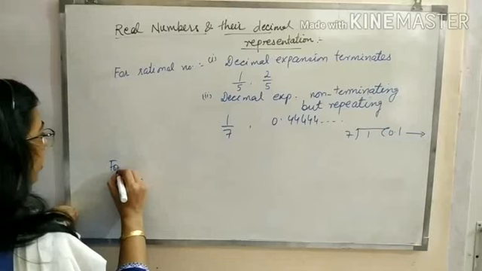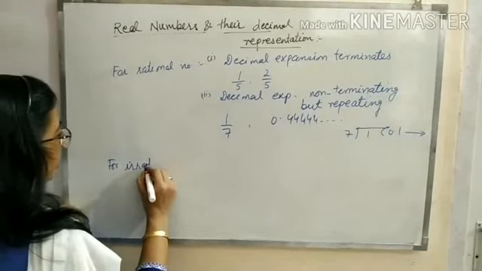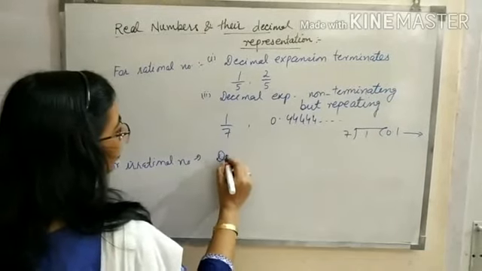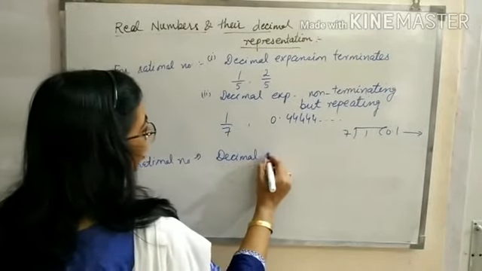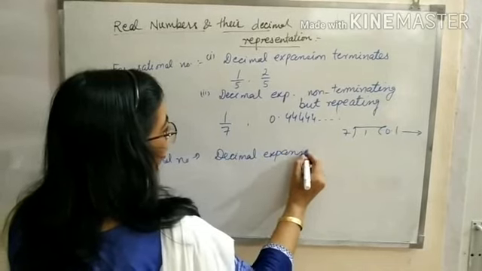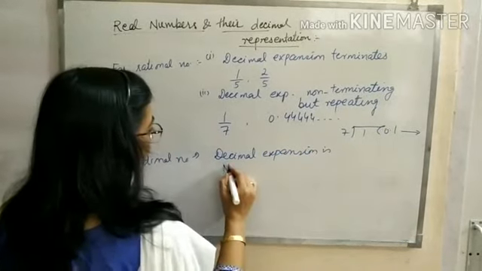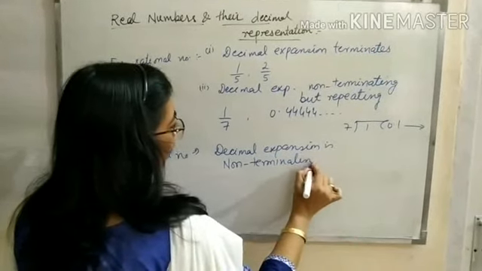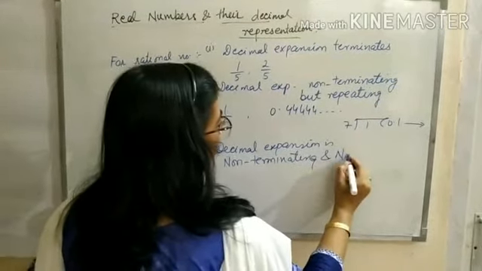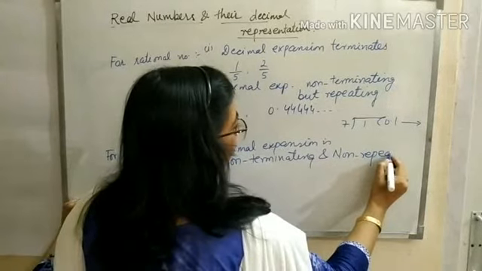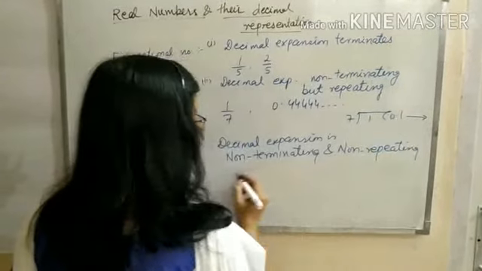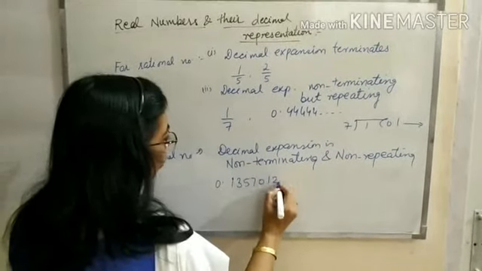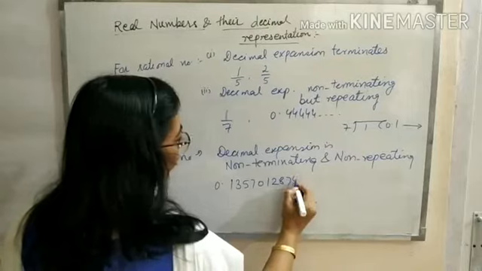But for an irrational number, what is the decimal expansion? For an irrational number, the decimal expansion is non-terminating and non-repeating. For example, any decimal expansion like 0.1357012844 and so on.